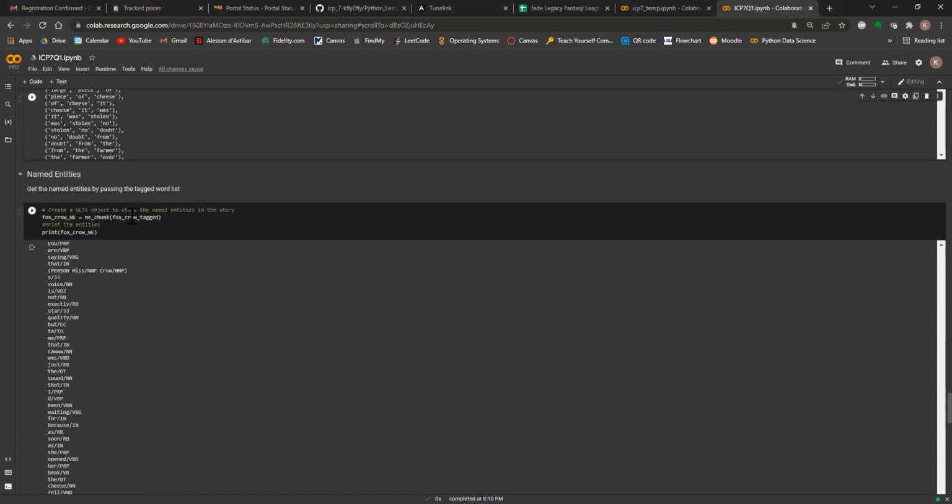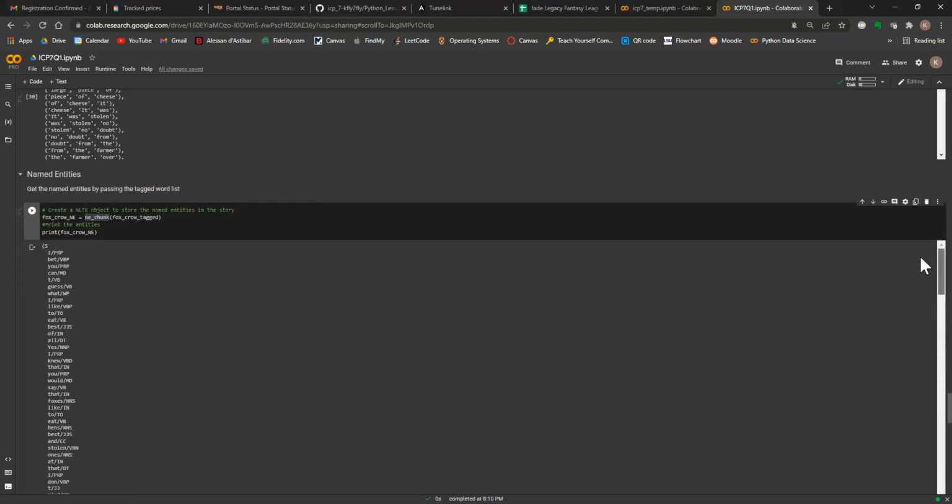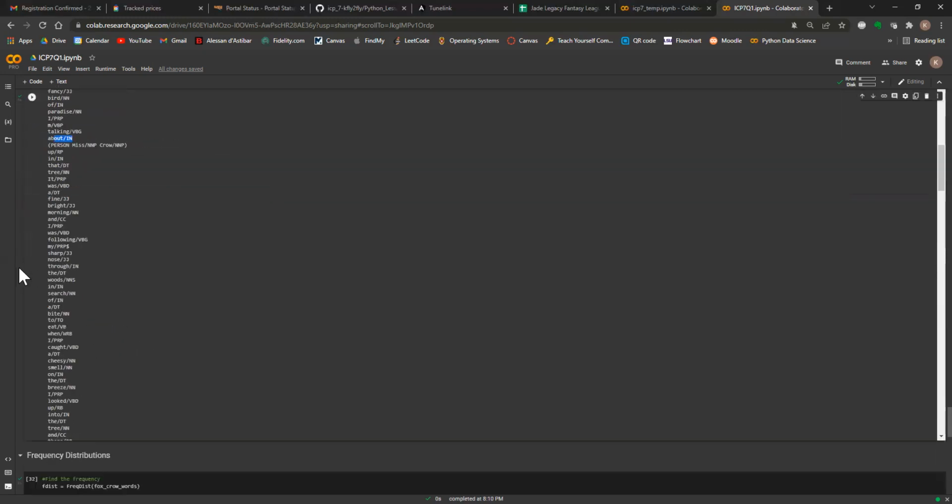And then with the POS tags, we can pass those word-POS pairs into a named entity chunk method, and this will print out any named entities. So we can see we don't have any named entities until here, where we have a person, Miss Crow. So we can see Miss Crow is a person, and we can see that it tagged it right.